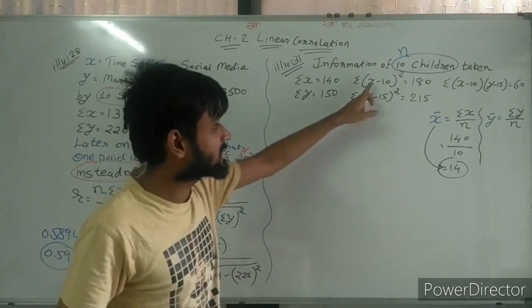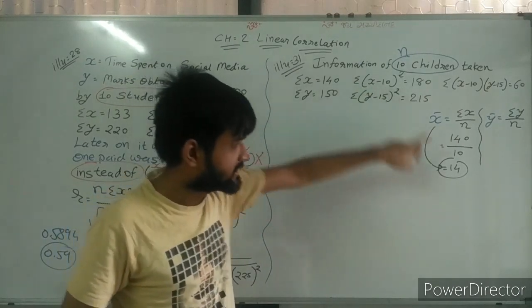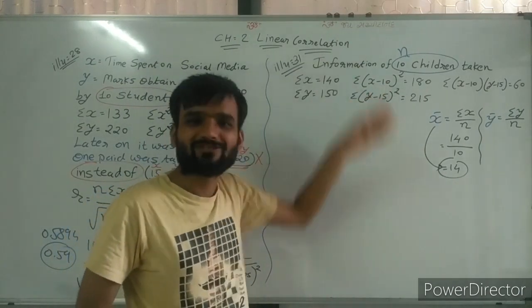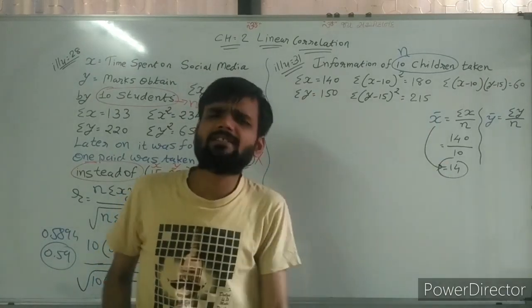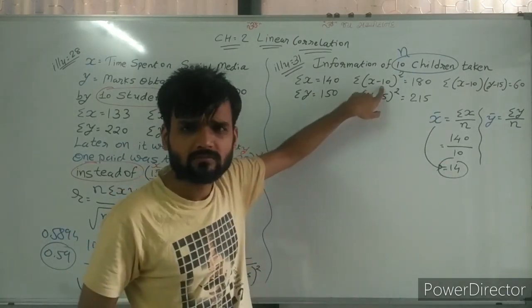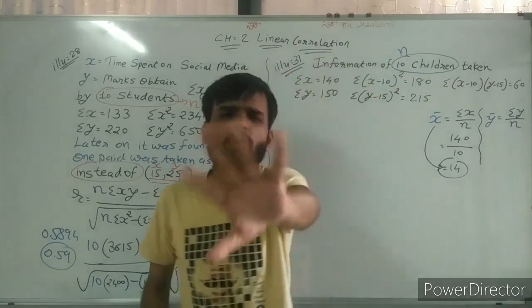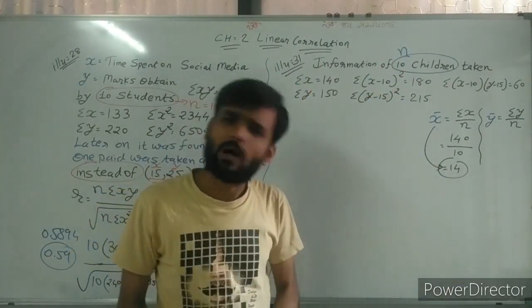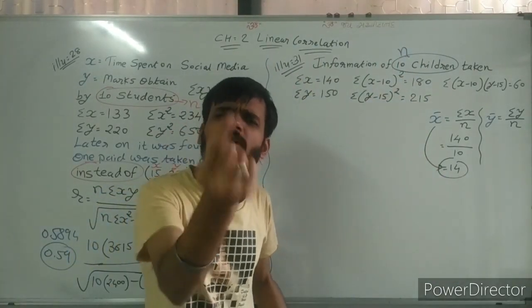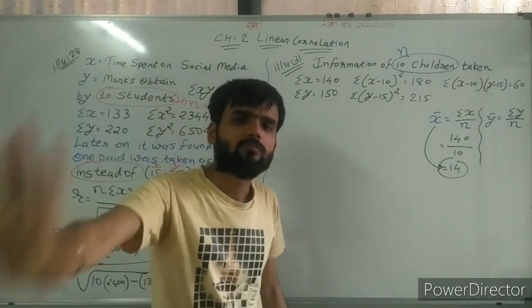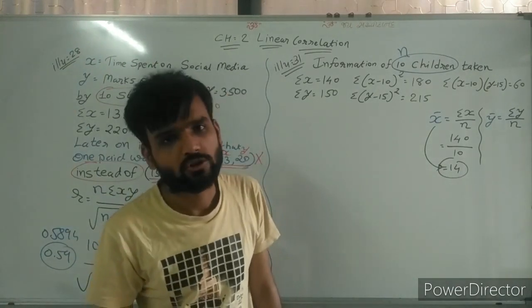Now see, here x minus 10 is given. Is it 14? So it is not x bar. Now here it is decided, this is the assumed mean. Then hold the situation for U and V. Why U and V? Any one is assuming. Consider the whole situation as U and V.